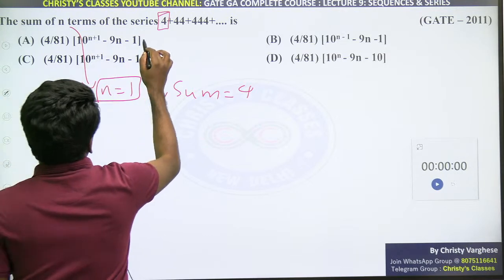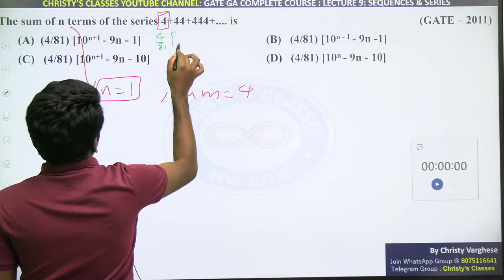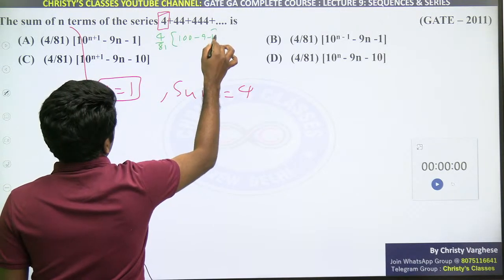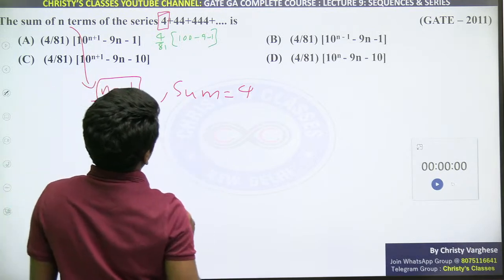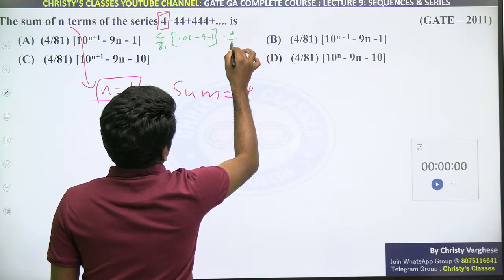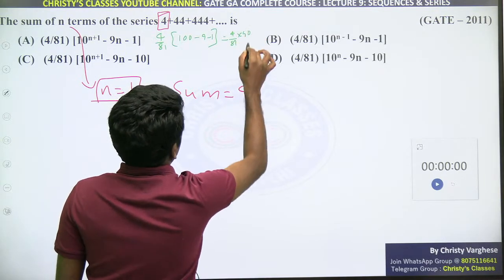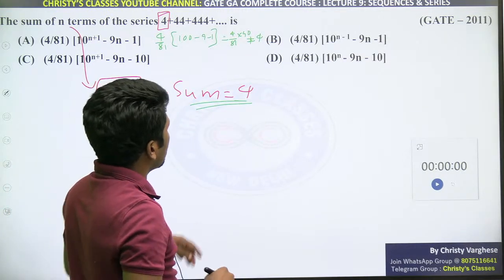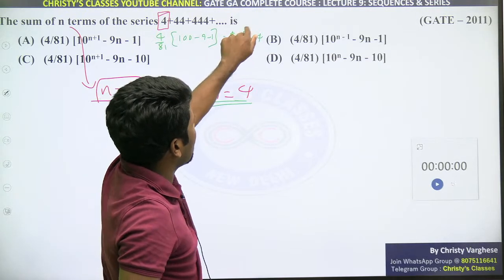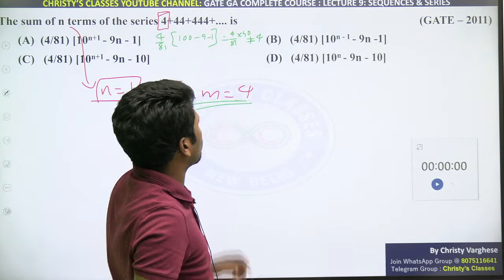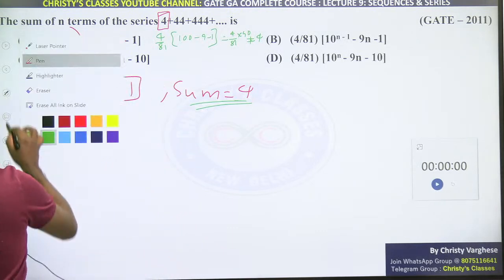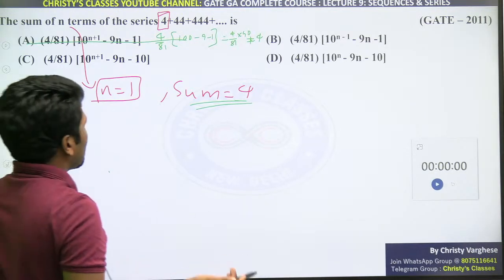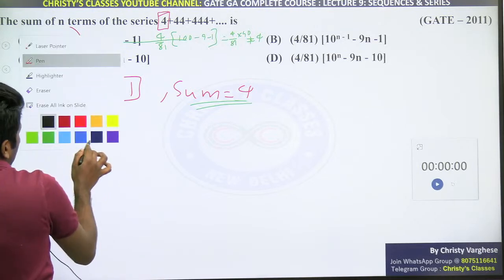N equal to 1 means this will be 4 by 81 into 10 raised to 1 plus 1, that is 10 raised to 2, minus 9 minus 1, that is 100 minus 10, 90. 4 into 90 by 81. 4 into 90 by 81 anyway will not be equal to 4. We need to get the sum equal to 4 for n equal to 1. But this sum is anyway not 4, because cancelling 81 and 90 does not give 1. Only if it gives 1 will it be 4, as 4 into 1 is 4. So option A is eliminated right away because it is wrong at least for n equal to 1. So the other cases need not be checked. For all n your answer should be correct.